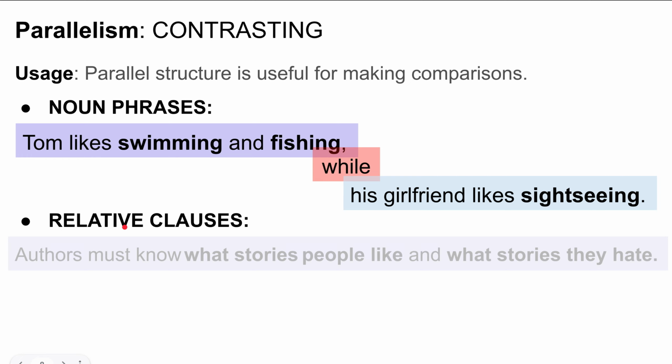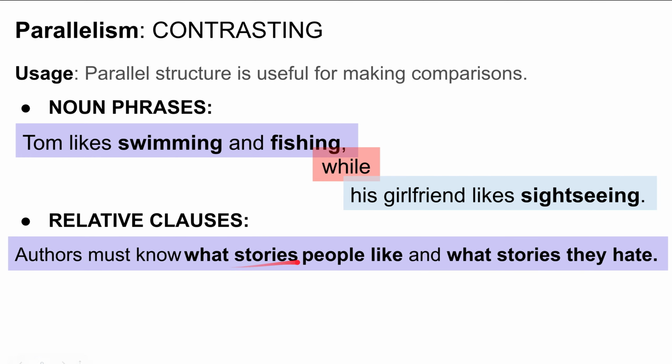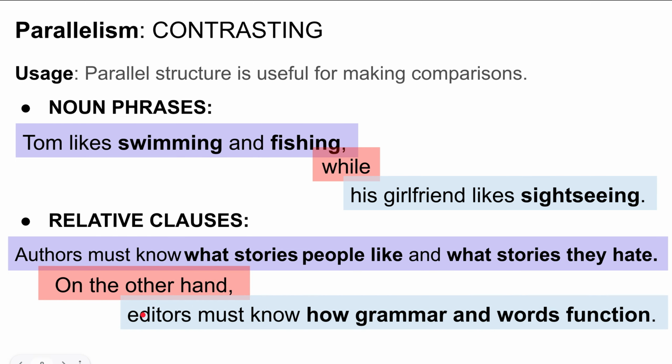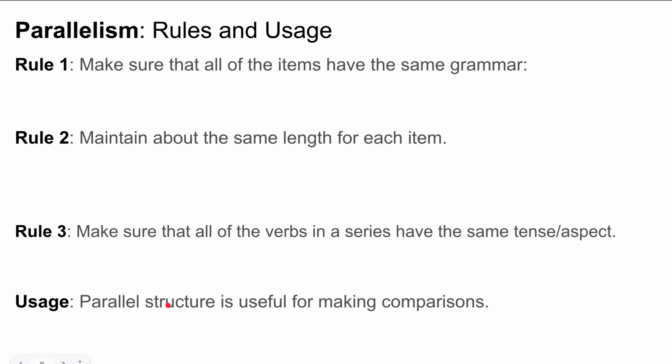Let's look at relative clauses. Authors must know what stories people like and what stories they hate. On the other hand, to make my comparison, editors must know how grammar and words function. Okay, so I'm using parallel structure to compare the knowledge that authors and editors must have. So, quick